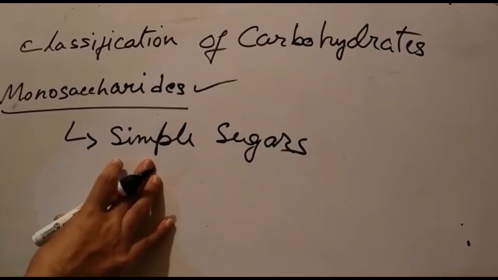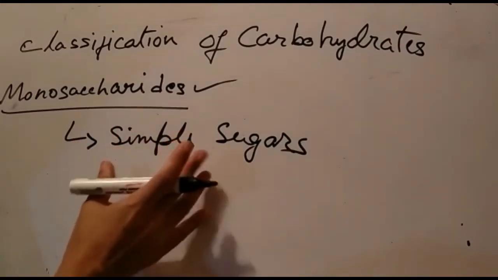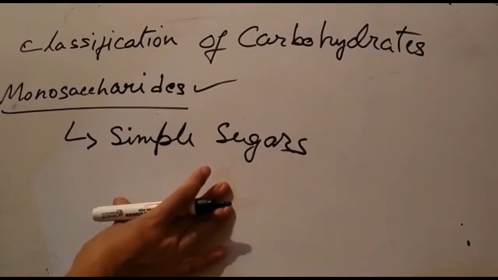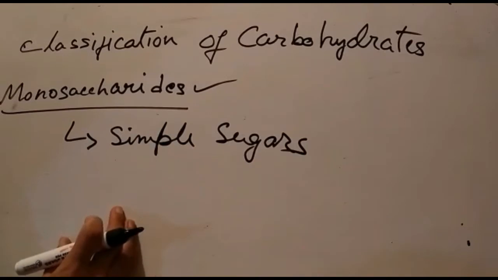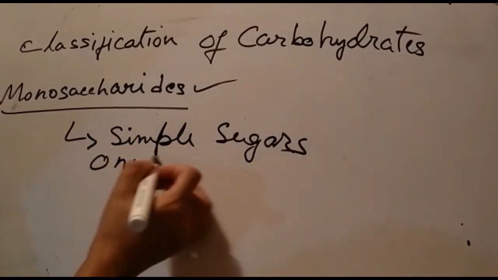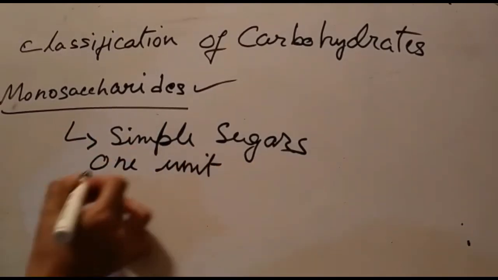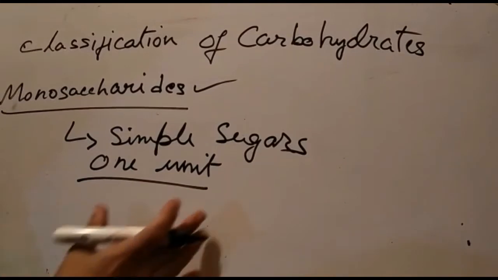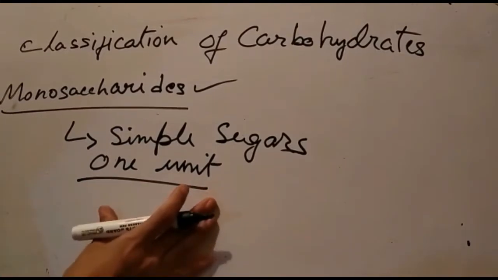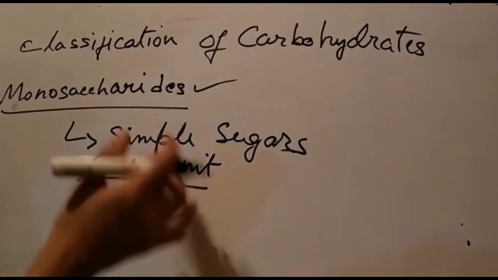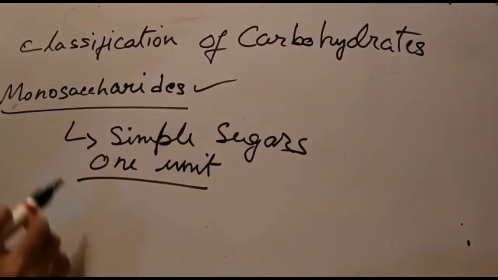Okay, they cannot be broken down any further. They are the simplest sugar molecules that consist of only one unit of simple sugar. So these are the simplest group of carbohydrate molecules.